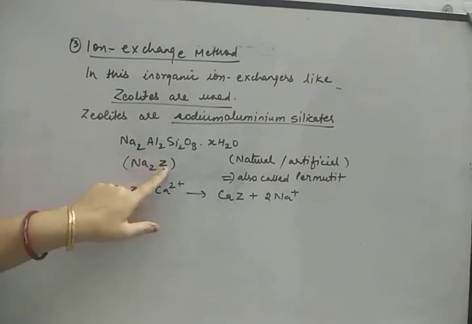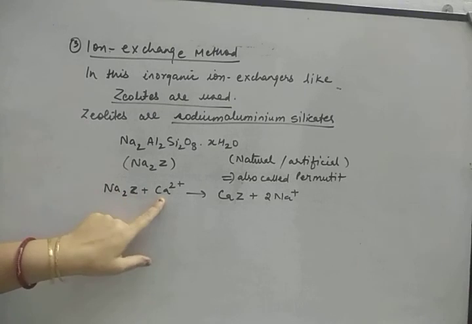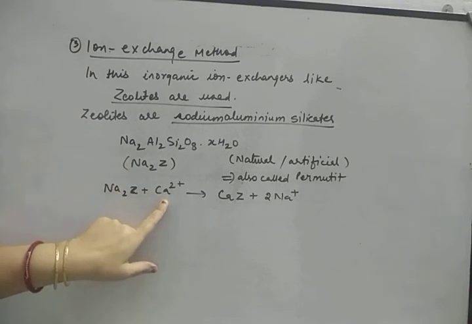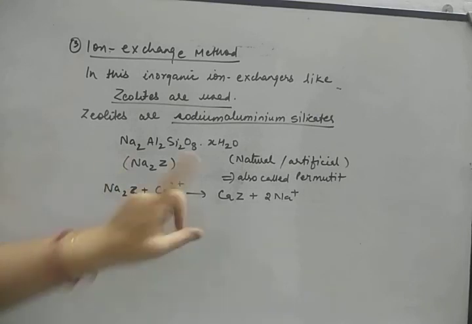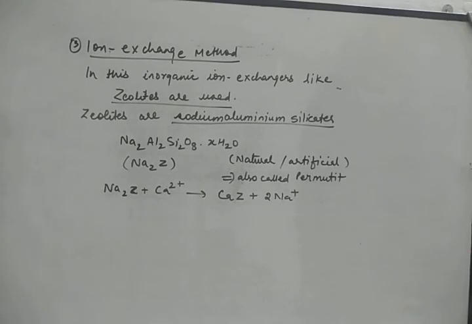Okay, Z is the anionic part. So this zeolite is added to hard water. Now this is the calcium ion. So what it will do, it will take calcium ions and in turn it will give sodium ions. So slowly and slowly, whatever calcium is present in the hard water is taken up by the zeolite or this ion exchanger, and in return it gives sodium ions. And that we can remove from the hard water. So this is known as ion exchange method.